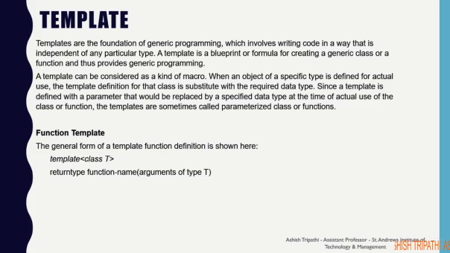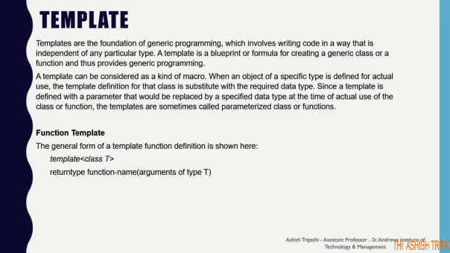Templates are the foundation of generic programming, which involves writing code in a way that is independent of any particular type. A template is a blueprint or formula for creating a generic class or a function and thus provides generic programming. A template can be considered as a kind of macro.